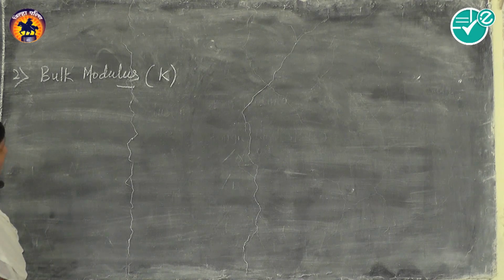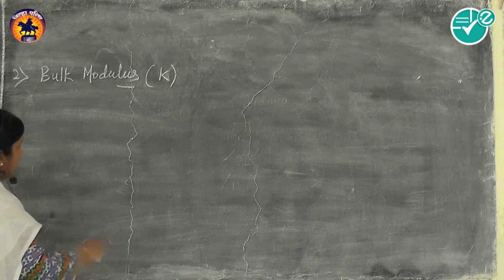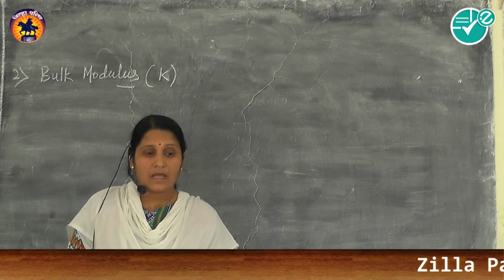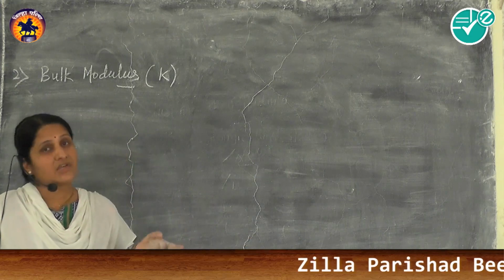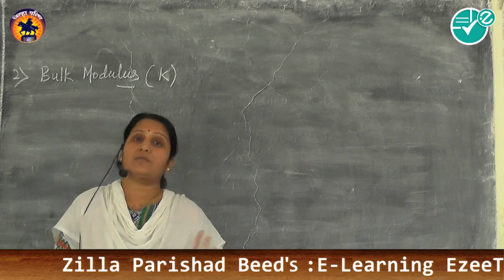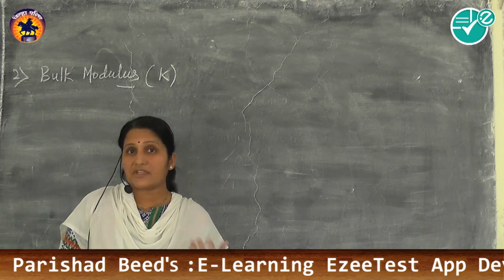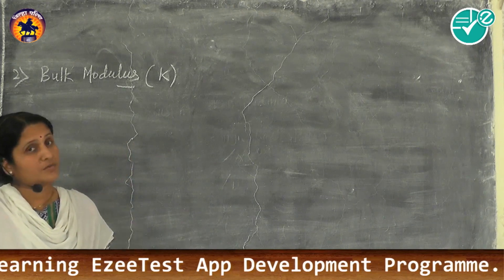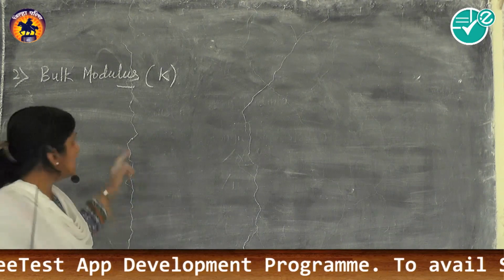So bulk modulus is the ratio of volume stress to volume strain, because when deformation is in volume, the modulus of elasticity or elastic constant is bulk modulus, and we can say that there is volume stress, there is volume strain, and the ratio of these two things is bulk modulus.